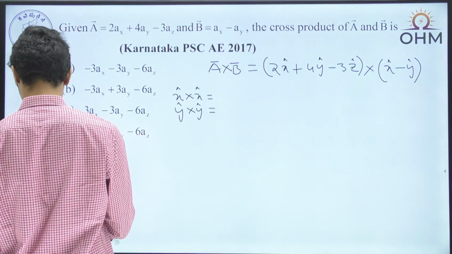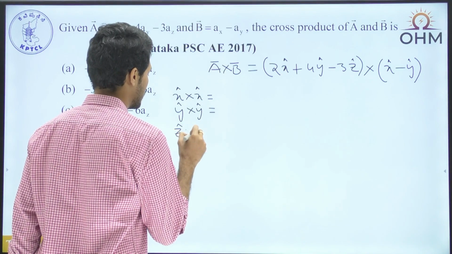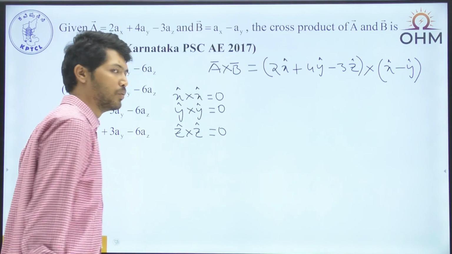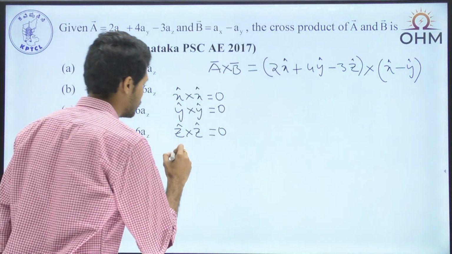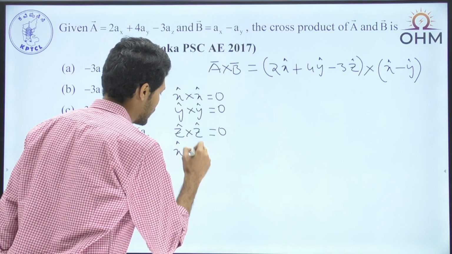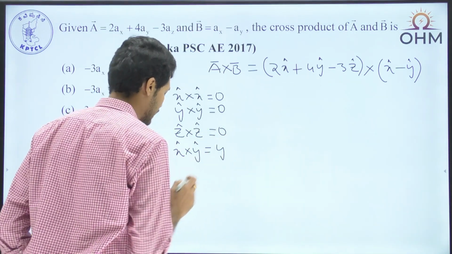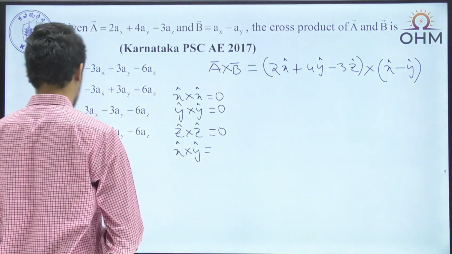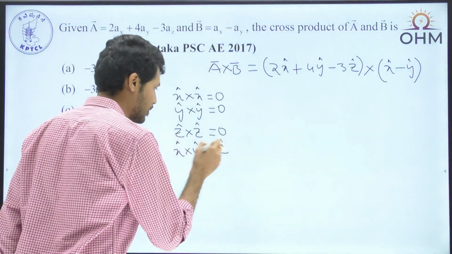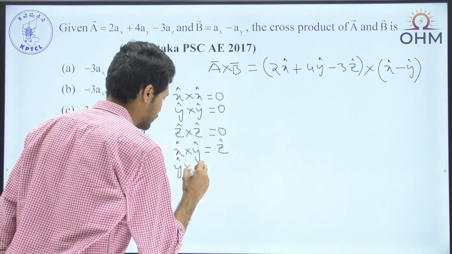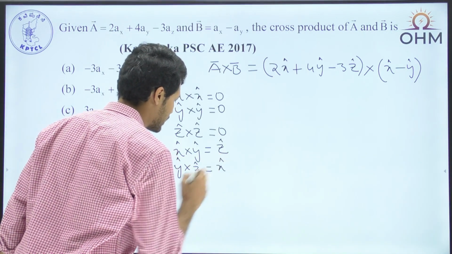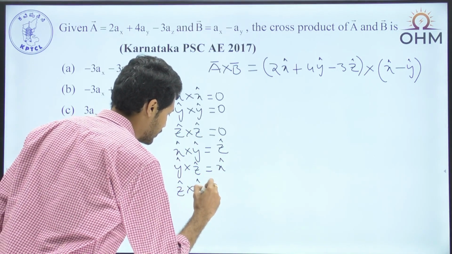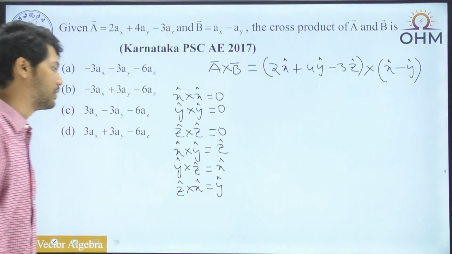z cap cross z cap, and all of them are equal to 0 only. And furthermore, we have vectors in the cyclical fashion. So x cap cross y cap is equal to the third vector, which is z cap, and the second cross third, which is y cap cross z cap, becomes equal to x cap, and the third cross 1, which is z cap cross x cap, becomes equal to the second, which is nothing but y cap.